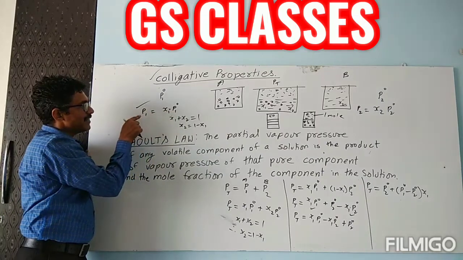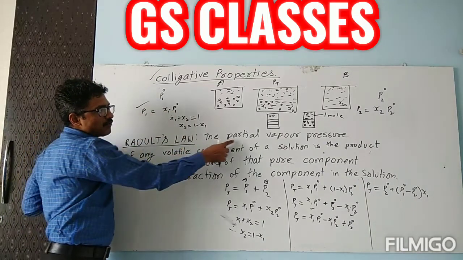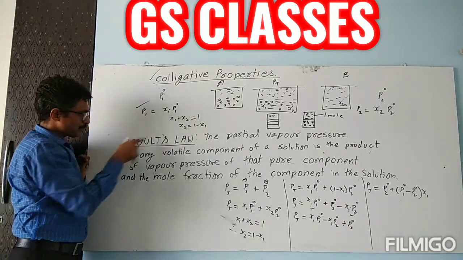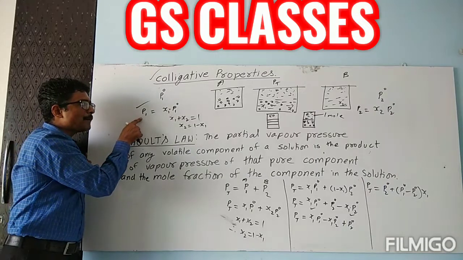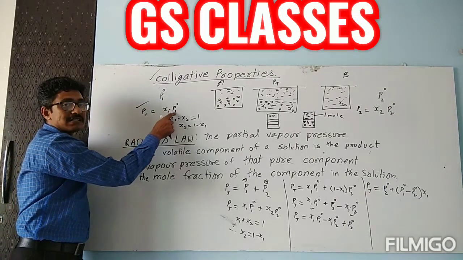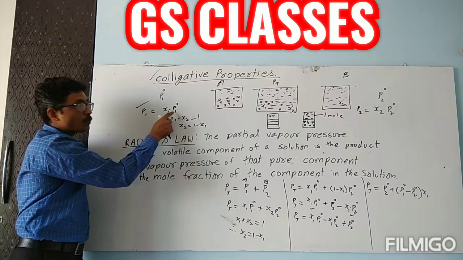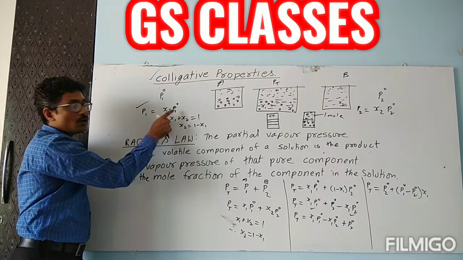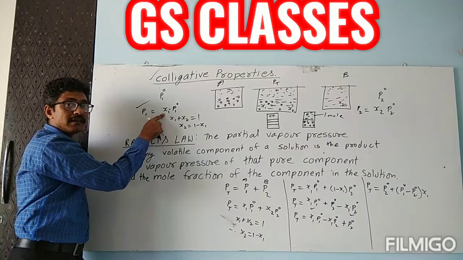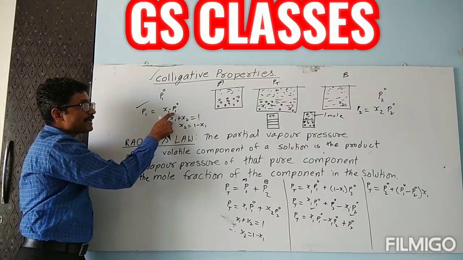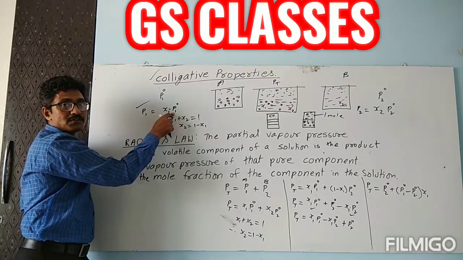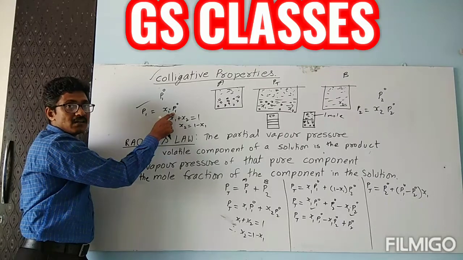Again, the partial vapor pressure of any volatile component is the product of two things: the mole fraction of that component present in the solution and the vapor pressure of the pure substance present in the solution.